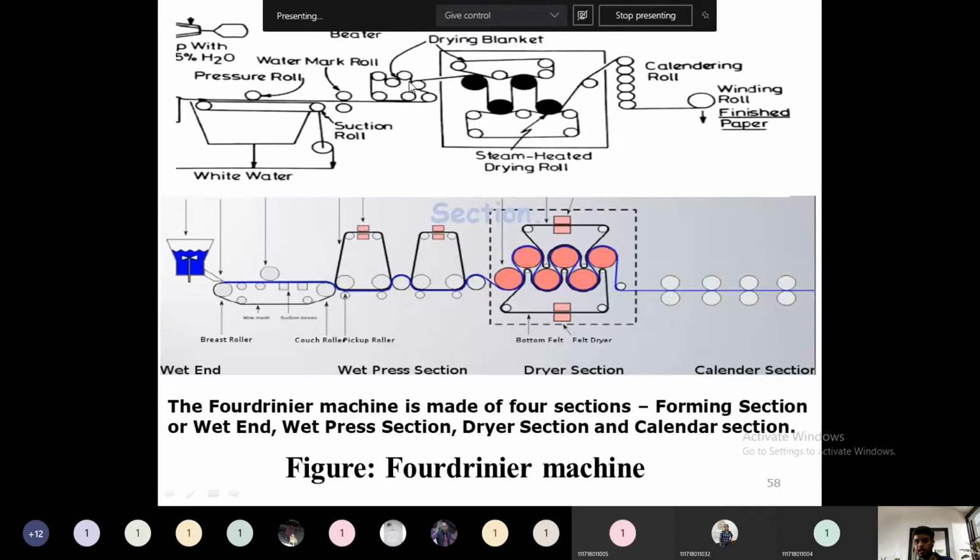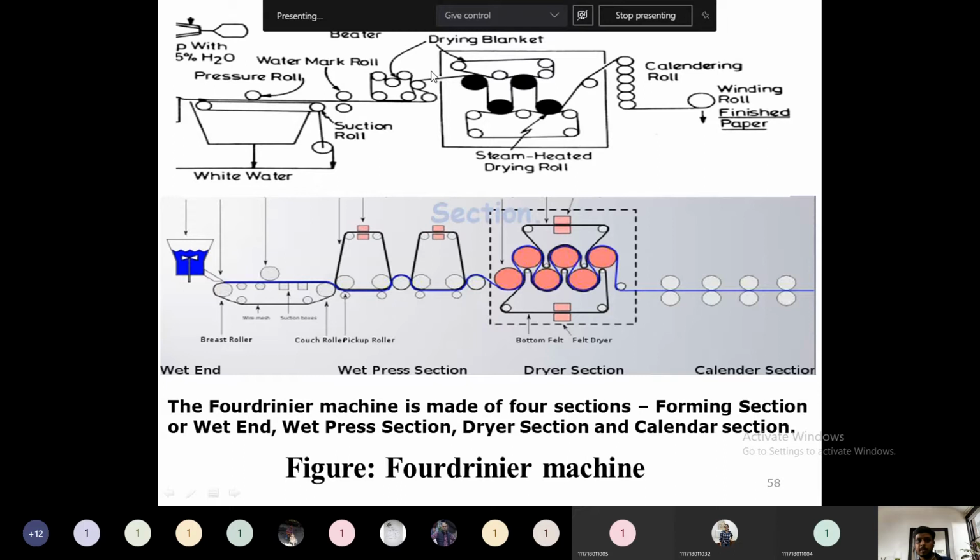It will pass like this through the felt rolls, and in every roll the pressure will be applied automatically. When it passes in the down section, this will act as a pressure roll. They will apply pressure together so that uniform thickness will be obtained. After passing through here, it will come here. Until here, the paper will have 60 to 65 percent water. So we have to remove this water.